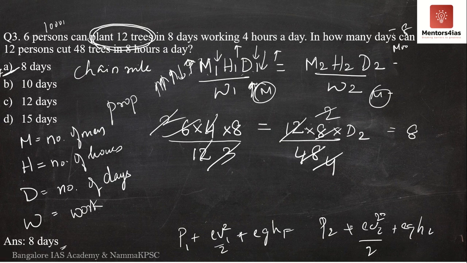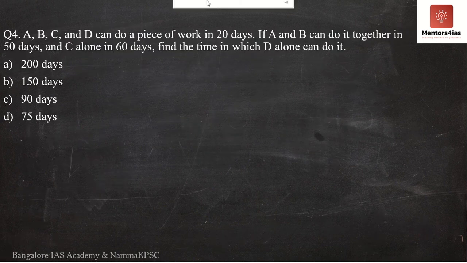The reason I want you to understand this is because if tomorrow any new condition is introduced, it should be simpler for you. You should be able to understand if it should be in the numerator with men, number of hours, number of days, or with work. Sometimes even if work is not mentioned, you can simply take it as 1. We'll try to solve more problems of this type so that it is clear for everyone. Moving on to the next problem.